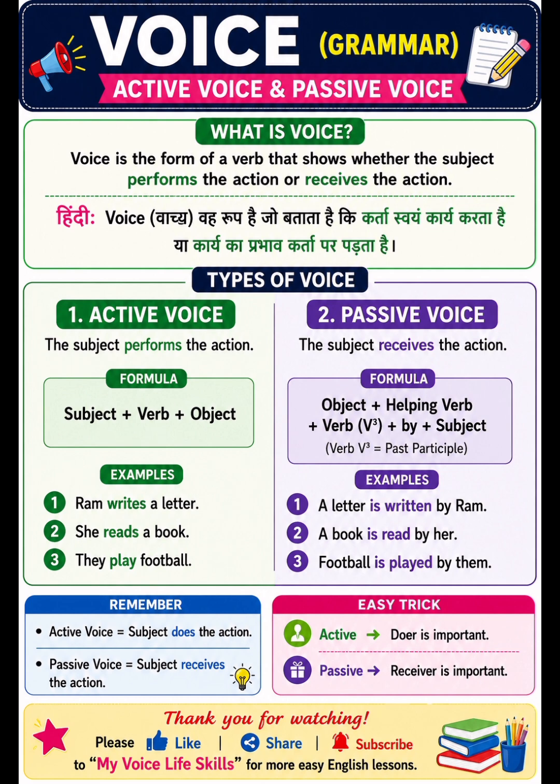One important thing, we do not always need to mention the doer with by. For example, someone stole my bag. We can simply say, my bag was stolen. We don't need to say, my bag was stolen by someone. So, remember this when you learn passive voice in greater detail.